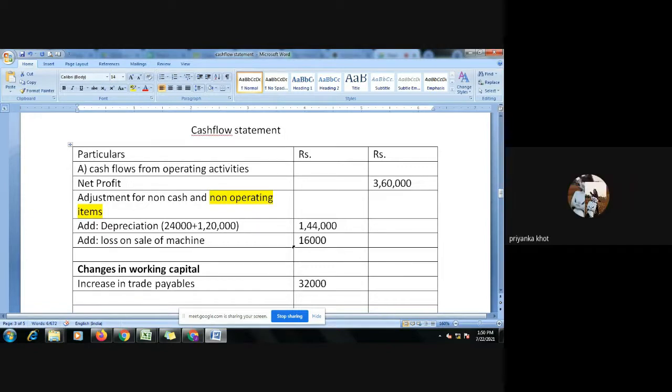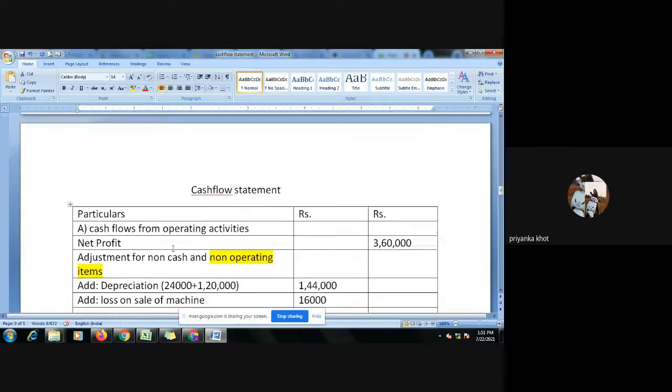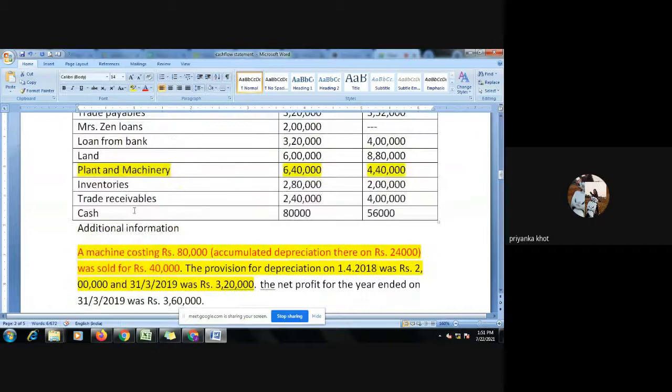Ma'am, why we have to show the less? We have gain, right? You have gained, but that is not a gain from operating activity, right? It is a non-operating. So you cannot show gain from sale of machine. So we less. Like we cannot show loss, we added it back. Same way we can't show gain also. We have to less it. Okay.